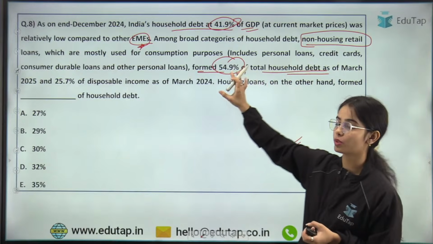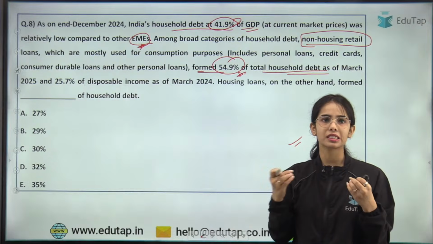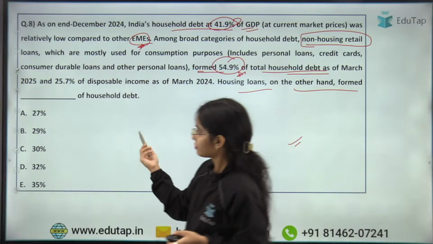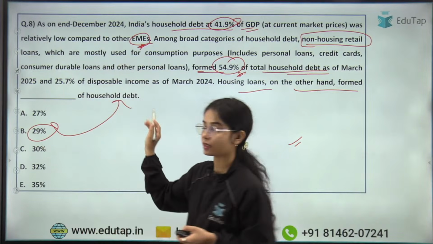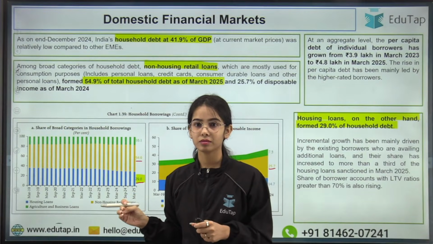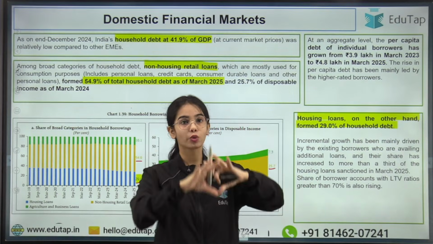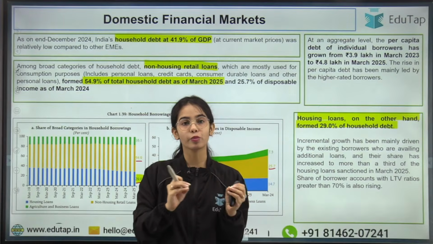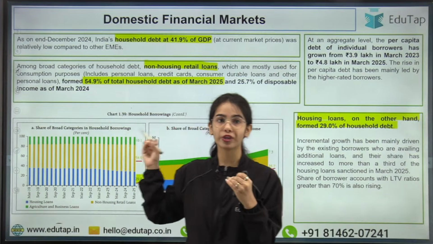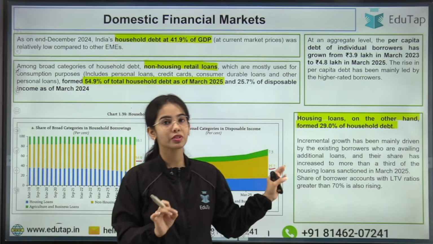So the maximum of the household debt is going to the non-housing retail loans, that is the consumption loans, we can say, for personal loans, credit cards and such. Housing loans, on the other hand, formed 29% of the household debt. Just remember that out of the total household debt, that is 41.9% of the GDP, 54.9% has gone to non-housing retail loans, and 29% has gone to housing loans.